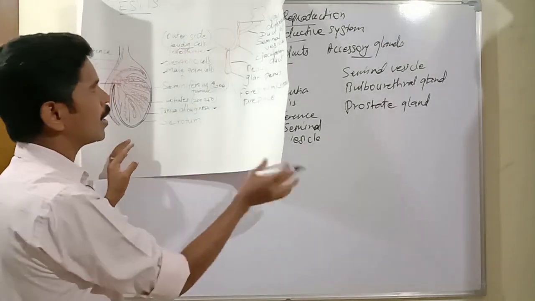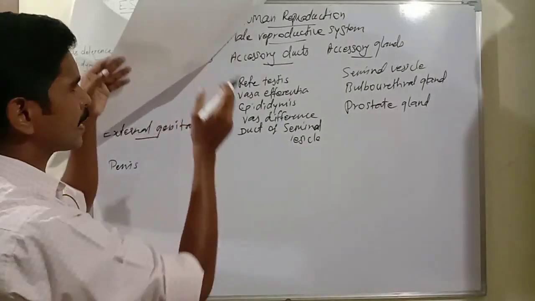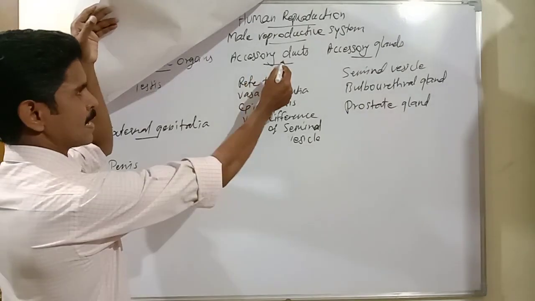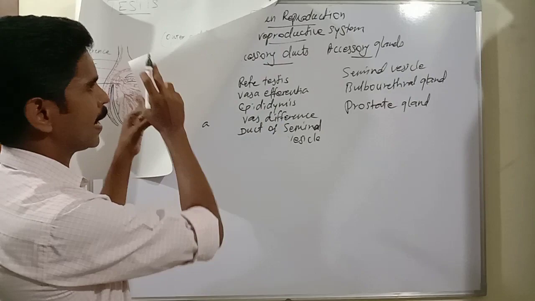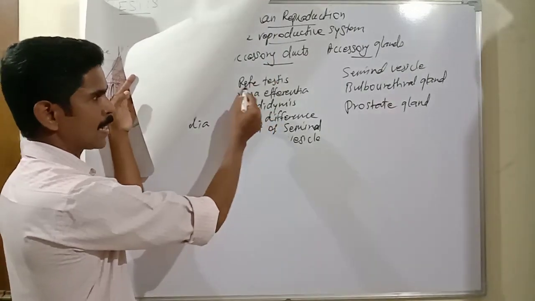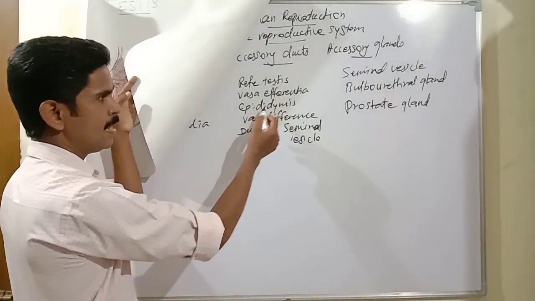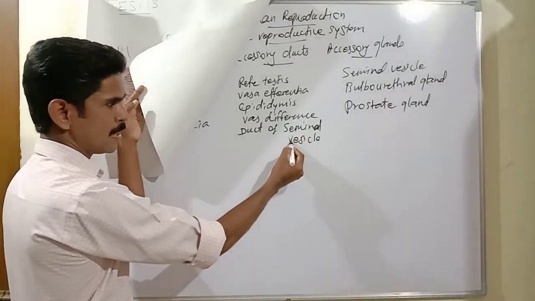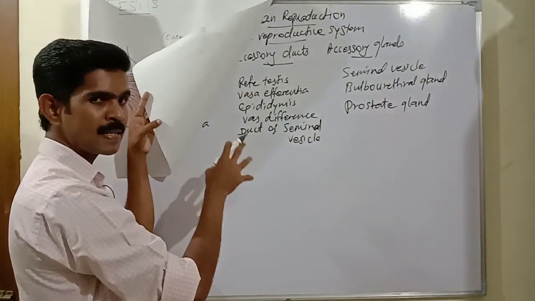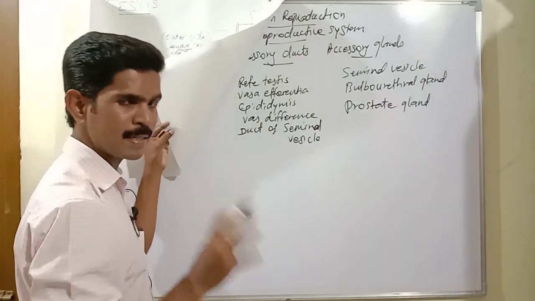Then now we are going to study the second section, accessory ducts. Listen very carefully. Here I have already written some duct names: rete testis, vasa efferentia, epididymis, vas deferens, duct of seminal vesicles. So these are some of the ducts present in the male reproductive system.